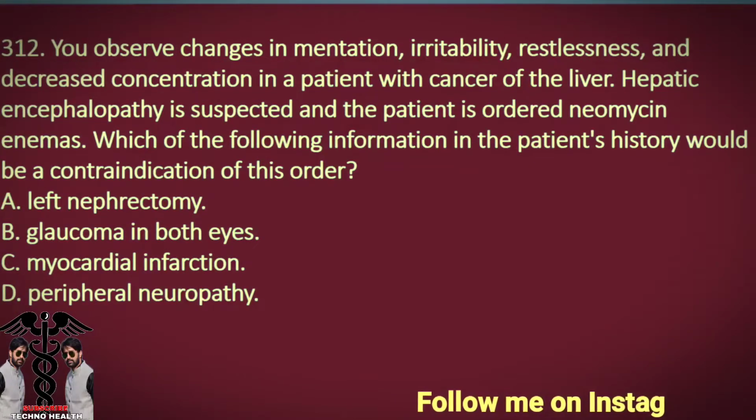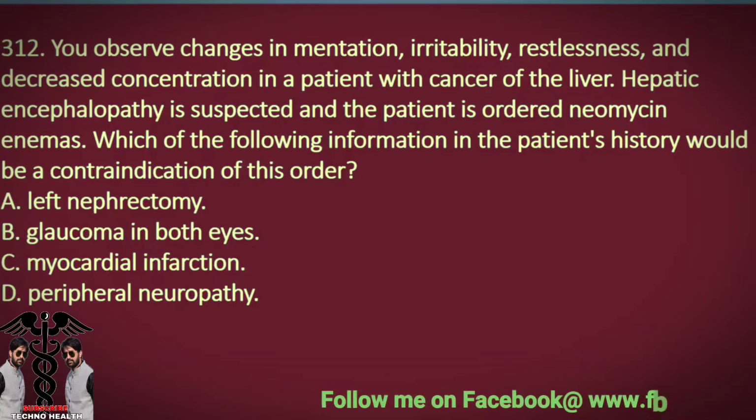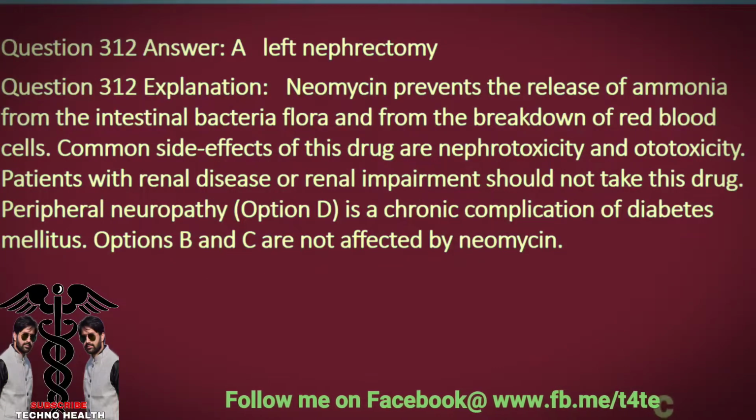Question 312. You observe changes in mentation, irritability, restlessness, and decreased concentration in a patient with cancer of the liver. Hepatic encephalopathy is suspected and the patient is ordered neomycin enemas. Which of the following information in the patient's history would be a contraindication of this order? A. Left nephrectomy. B. Glaucoma in both eyes. C. Myocardial infarction. D. Peripheral neuropathy. Question 312 Answer. A. Left nephrectomy.